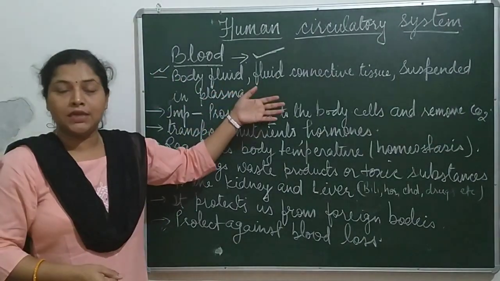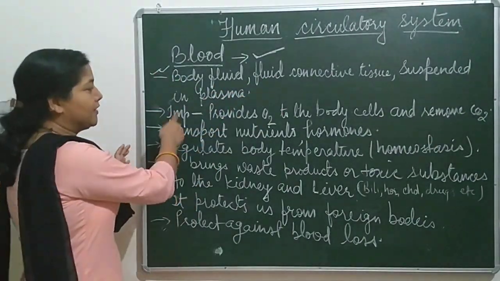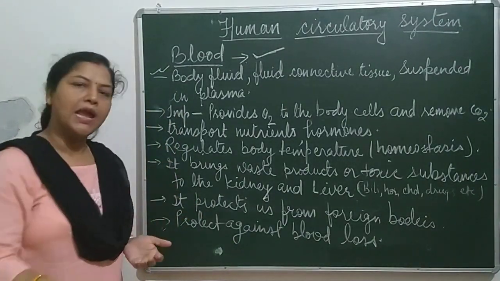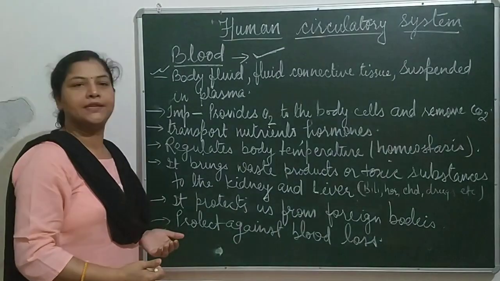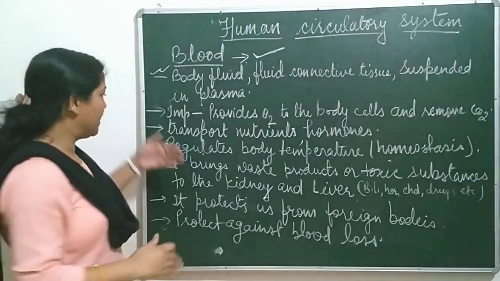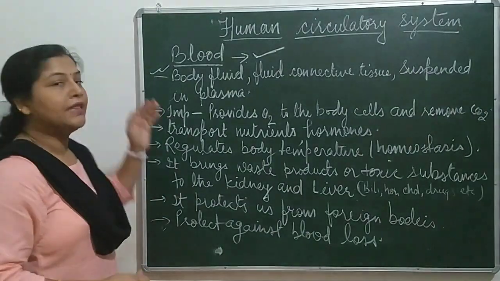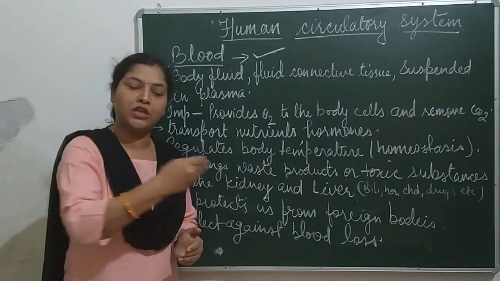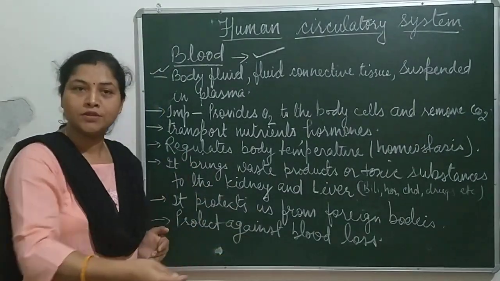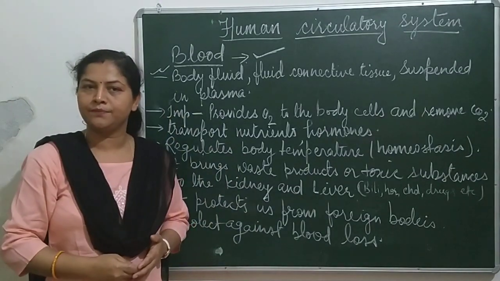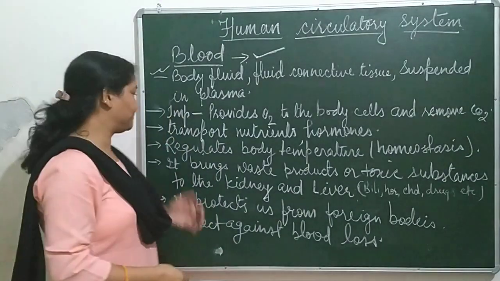What are its importances? The very first thing, it provides oxygen to the cells and receives carbon dioxide from the cells to remove from our body. The second important part is that this blood is also responsible for the transportation of substances like hormones, nutrients and other essential substances to the body cells.